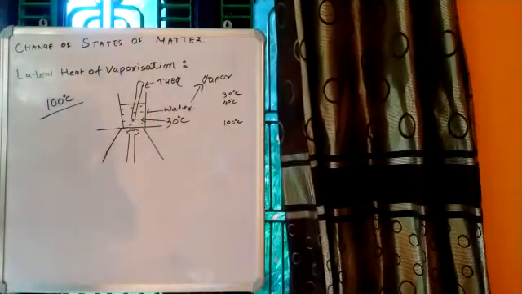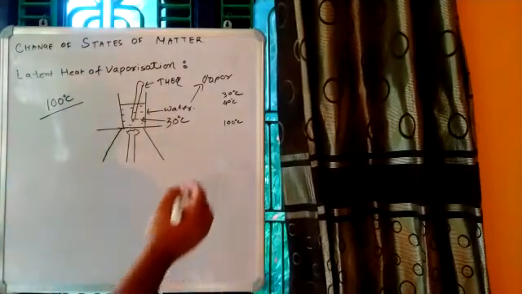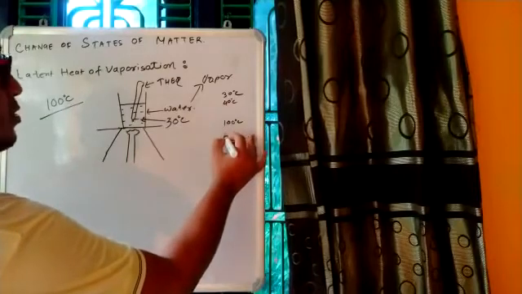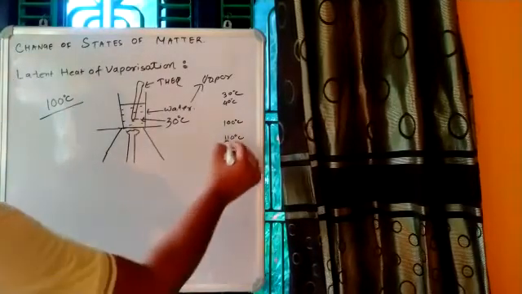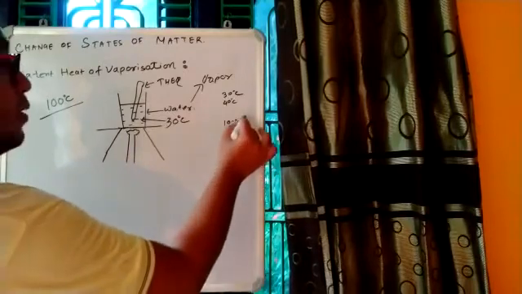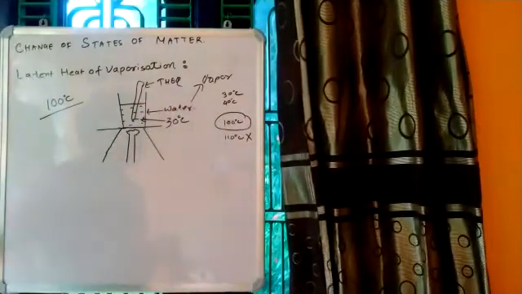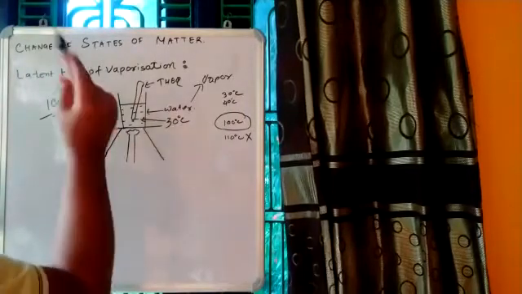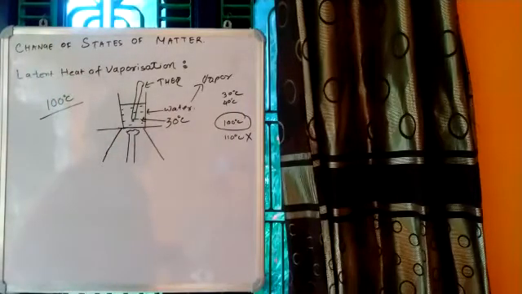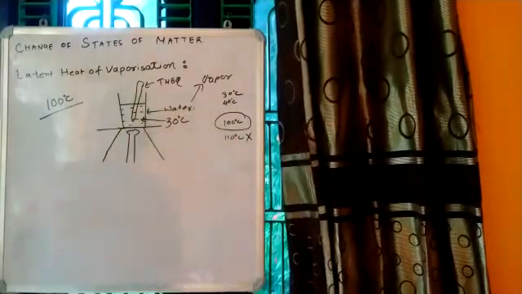Okay? Now, like the earlier case, we would expect that after 100 degrees Celsius, we would see a rise to 110 degrees Celsius. But this does not happen. The temperature remains at 100 degrees Celsius no matter how much you burn the burner, how much heat you provide. But the question is, why does the temperature remain at 100 degrees Celsius?